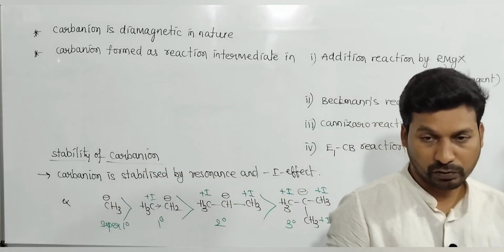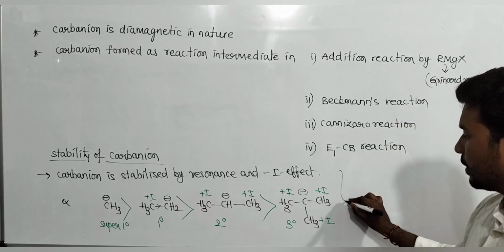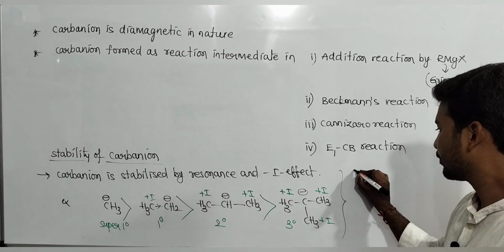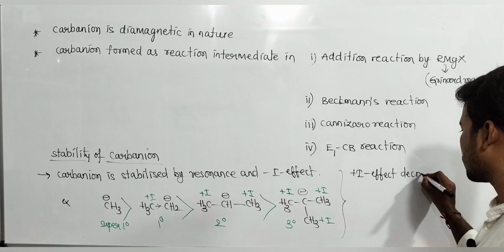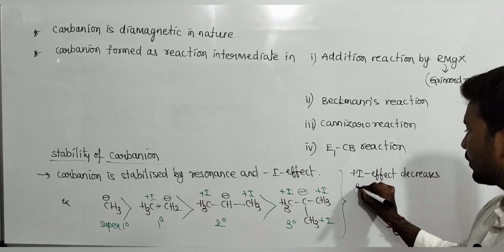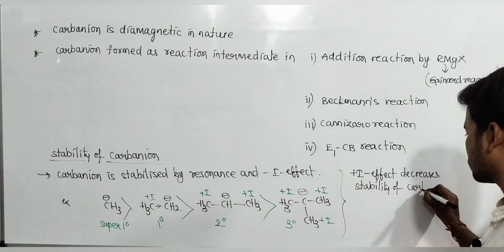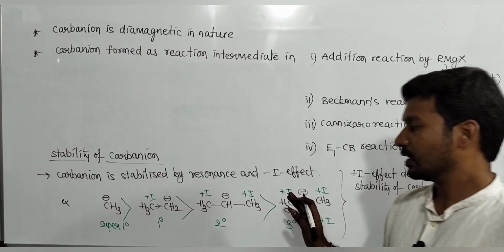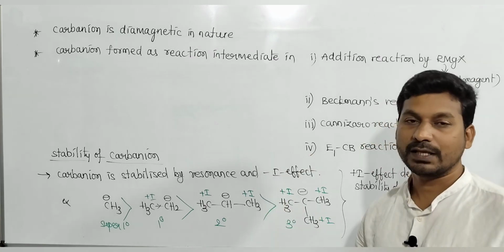That means we have to know that a minus I group increases the stability of carbanion, and a plus I effect decreases the stability of carbanion. Okay, so carbanions are stabilized by minus I effect and destabilized by plus I effect.